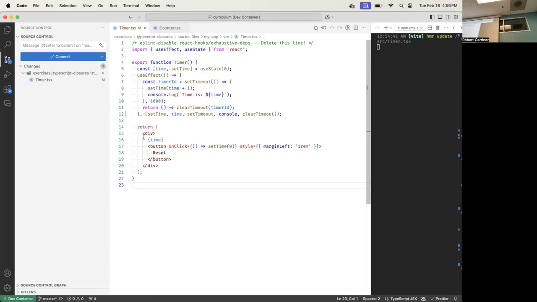Now we're done executing the effect function. Let's take it out of the event queue because we executed it. Now what do we do? We're going to look for timeout. We go check the event queue. The event queue has this in it, but it says don't do anything until the timer runs out. So we wait and wait and wait until the timer fires. After 1 second, the timer finally fires. And now we're going to execute the timeout function. So let's execute the timeout function. That's this little one right here.